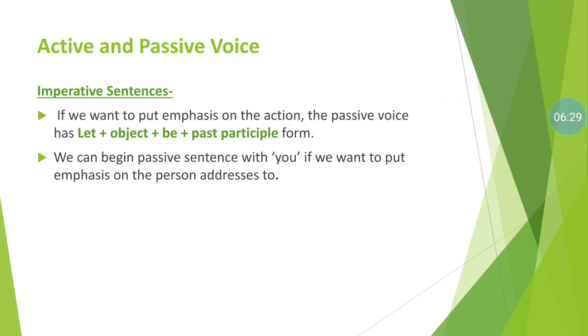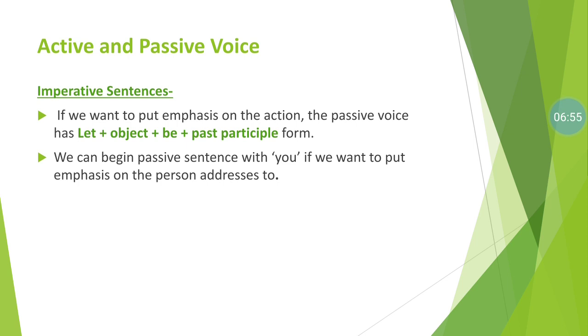Next, imperative types of sentence. As you know, the assertive sentence begins with subject, verb and object. An interrogative sentence begins with a WH word or helping verb, then subject, then main verb, then object and question mark. But an imperative sentence begins with the verb plus object and a full stop.